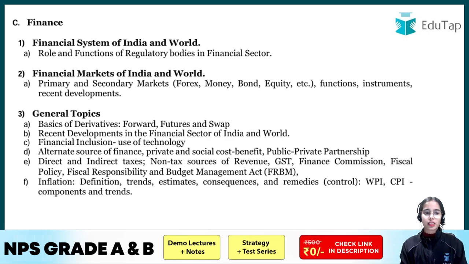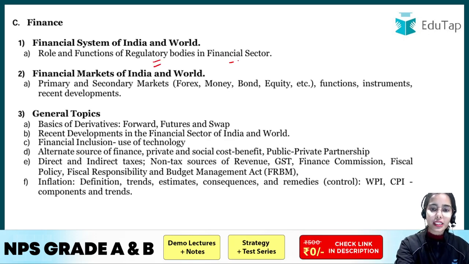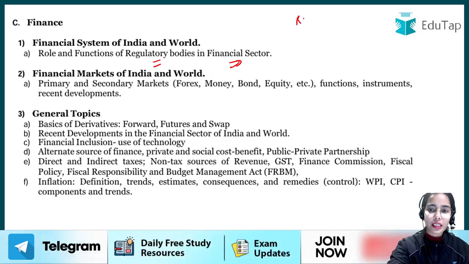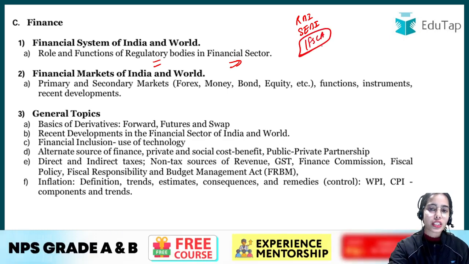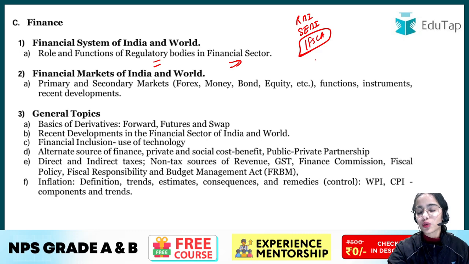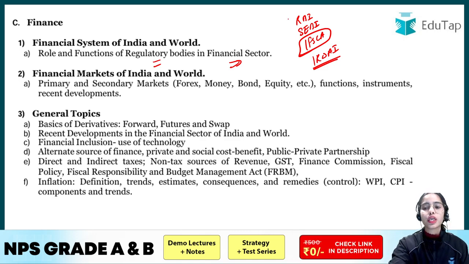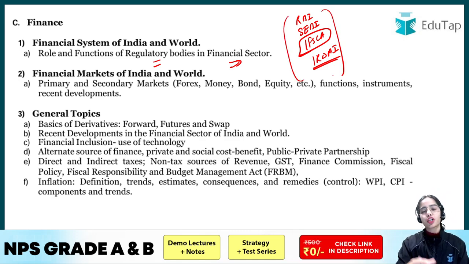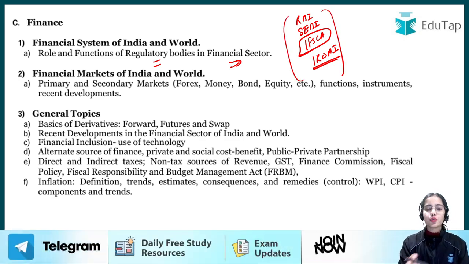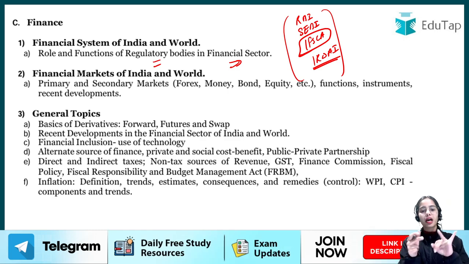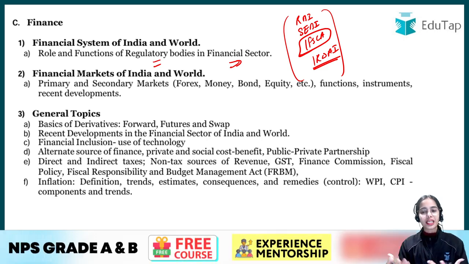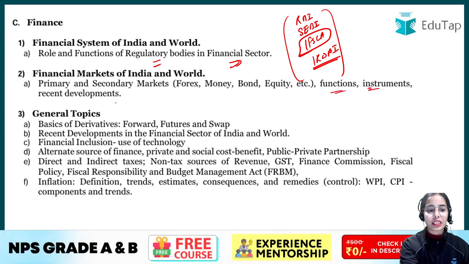Now coming to finance. So role and function of regulatory bodies in the financial sector. So there is the Reserve Bank of India, there is the Securities and Exchange Board of India, there is the IFSCA, that is the International Financial Services Centres Authority, there is also the IRDAI, that is the regulator of the insurance sector. Okay, so you have to focus on the role and function of the regulatory bodies. Then you need to have the information about the primary market, secondary market, the forex market, the bond, equity and such, the functions, instruments and recent developments.